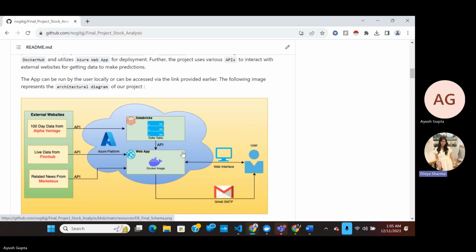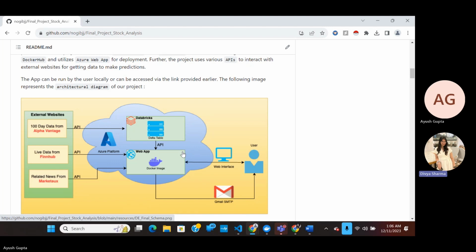The second API that we are using is live data from FinHub. This API will give us the live data when the market is open. Relevant news articles are being sourced from MarketOx, which is also an API call directly to the web app. In the Azure platform, we have two different uses. The first is Databricks, which is used to host the Databricks workspace, which hosts the Delta tables, and the second is the web app, which is done using the Docker image, which is hosted in Docker Hub.